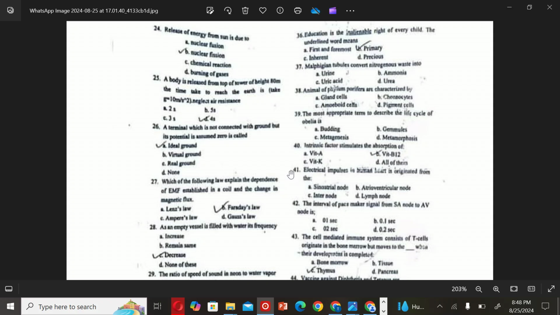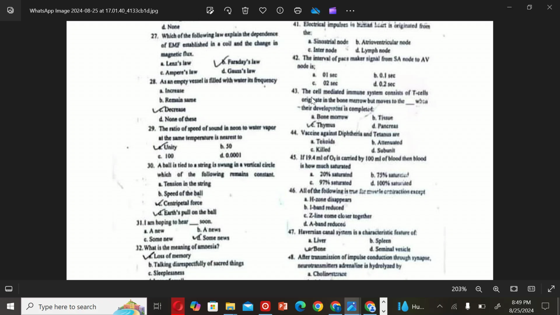The next MCQ is: electrical impulses in the heart originate from the. So A is the correct option, sinoatrial node. The next MCQ is: the interval of pacemaker signals from SA node to AV node is. So B is the correct option, 0.1 second.